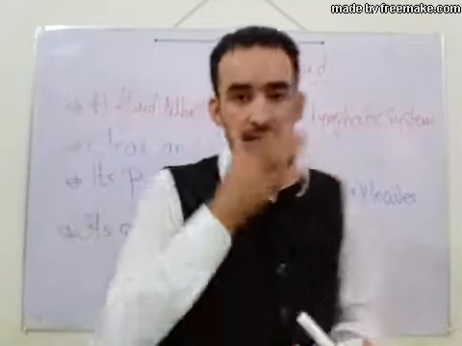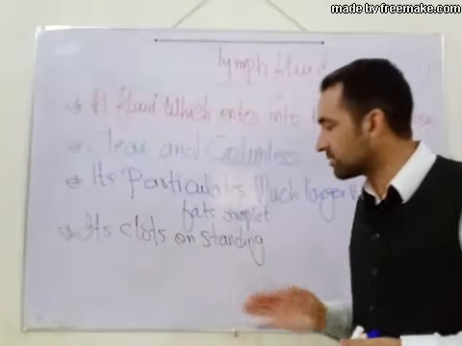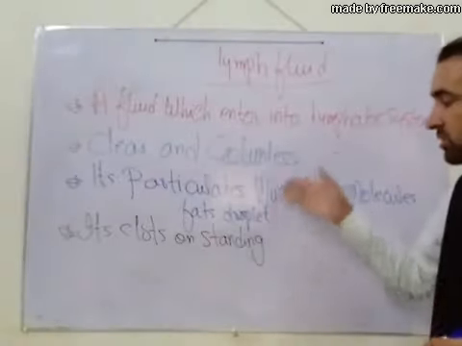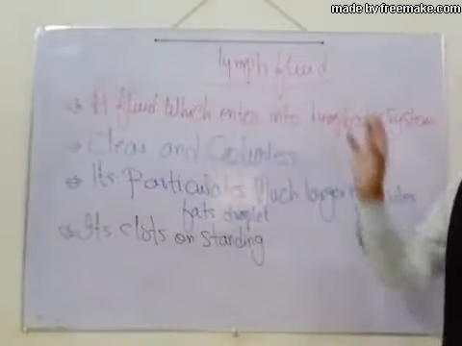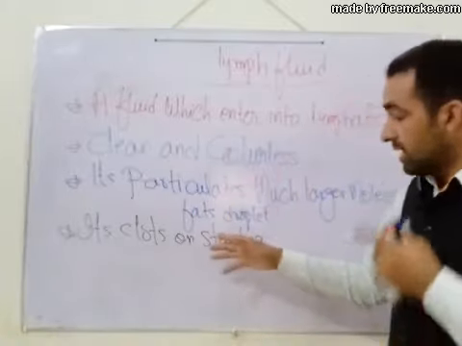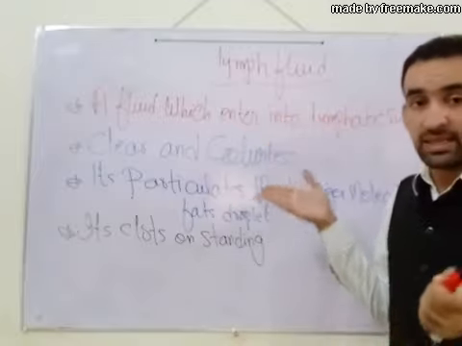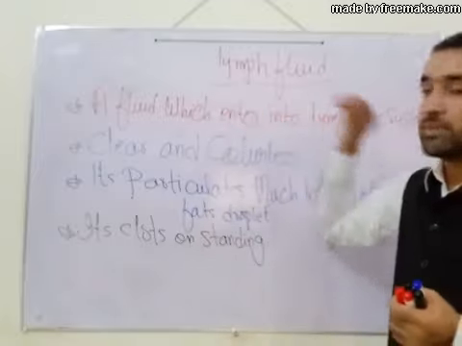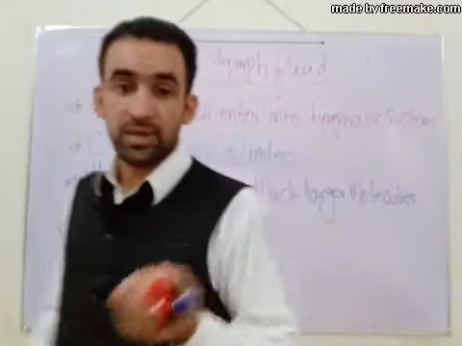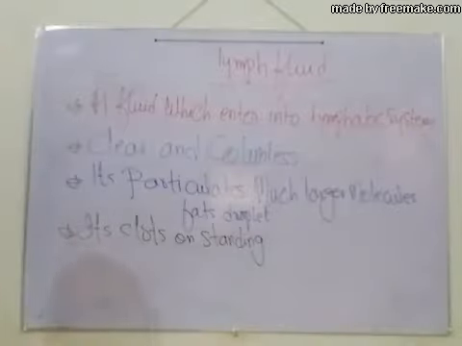Why? Because lymph fluid has clotting factors such as fibrinogen, which is a clotting factor. If the flow is disturbed or there is an obstruction in the lymphatic vessels and lymph capillaries, the lymph fluid clots because of the presence of the clotting factor, fibrinogen.